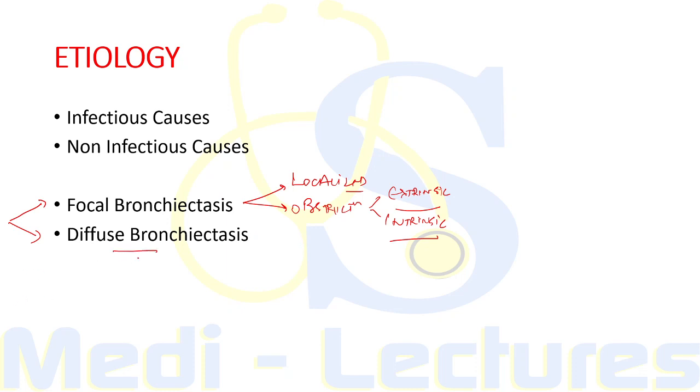Now diffuse bronchiectasis means there are widespread bronchiectatic changes throughout the lung, and it is mainly due to an underlying systemic condition or an infectious disease process. So this was about etiology, and let's go into detail of focal and diffuse bronchiectasis.